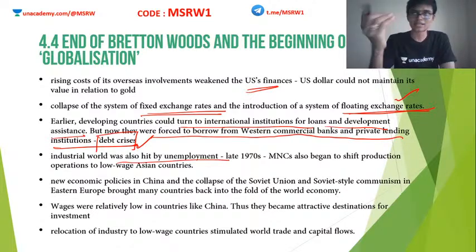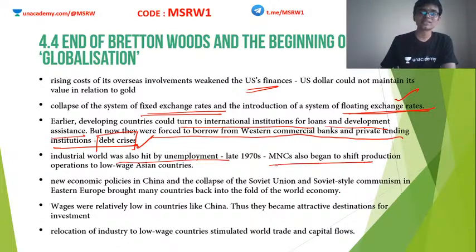Okay, once the US economy or the US finance started going down, the US enterprises or the US industrial economy also started to suffer. Why? Because the MNCs, the multinational corporations, started shifting their base from the US to other parts of the world where cheap labor is available. For example, India. Even now, America outsources a lot of work to India, to Bangalore. That is why Bangalore is known as the Silicon Valley of India. Why? Because whatever happens in Silicon Valley is actually done by cheap labor in Bangalore. Okay, so MNCs decided to shift to the low-wage Asian countries when the United States economy collapsed and unemployment started to come up.